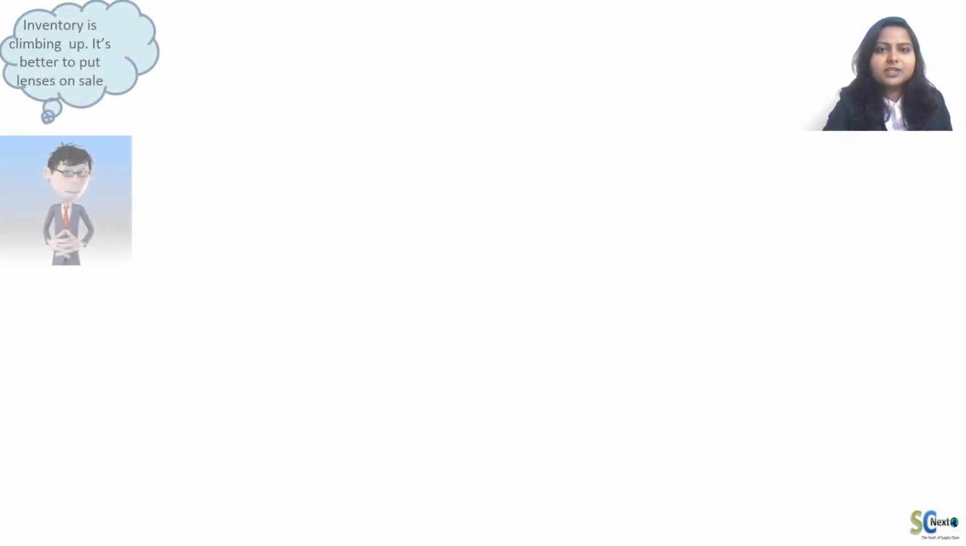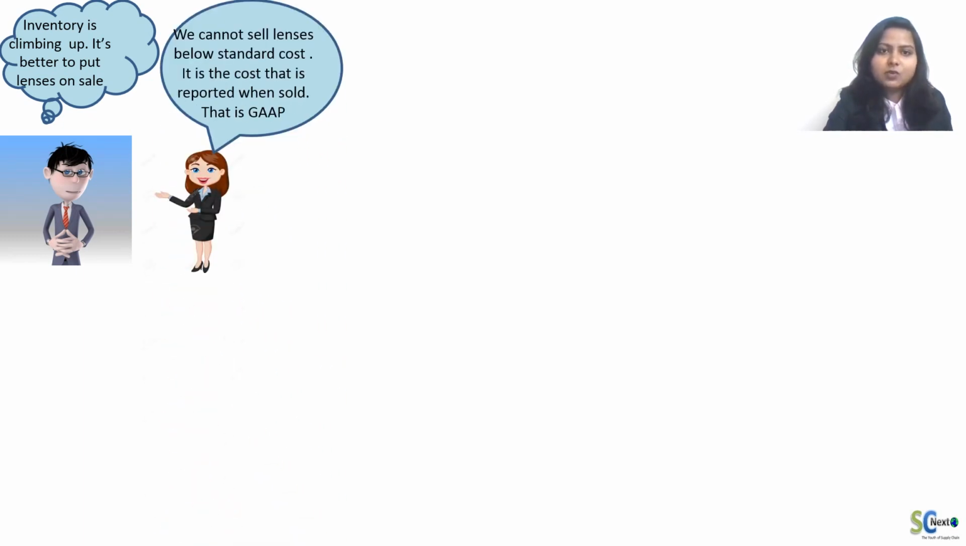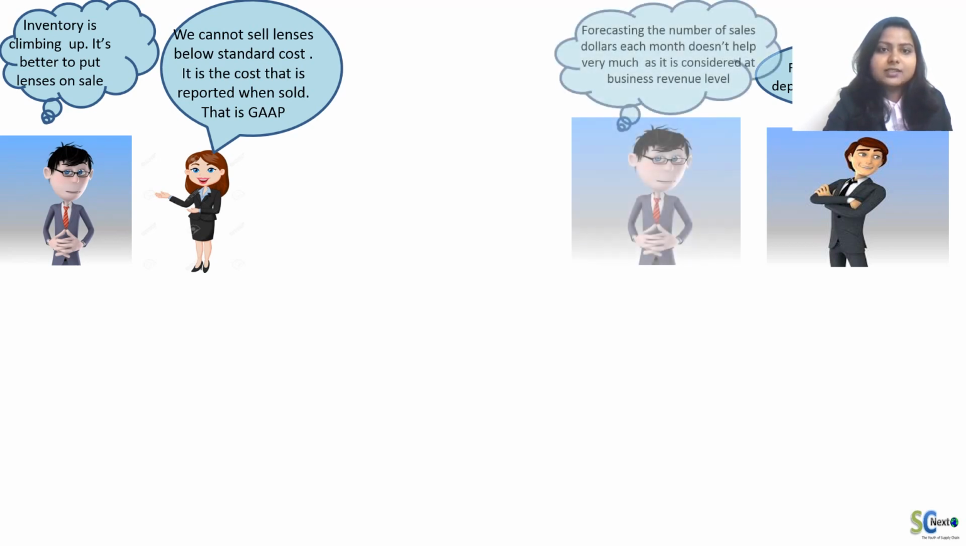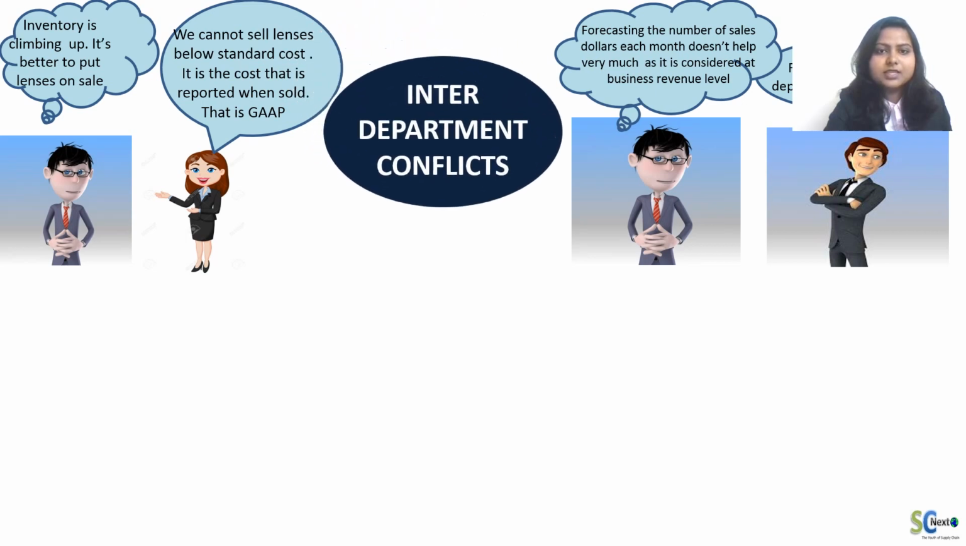The production department is worried about inventory pileup and asks the sales department to put it on sale. However, the finance department doesn't allow to sell it below the standard cost. On the other hand, the sales department claims that their forecast is 95% accurate. But the thing is, their forecast is revenue based, which is not of much help to the production department. With all these examples, we can say that there are internal department conflicts in the organization, which in a way make it difficult for the cross-functional team to convey their decisions.